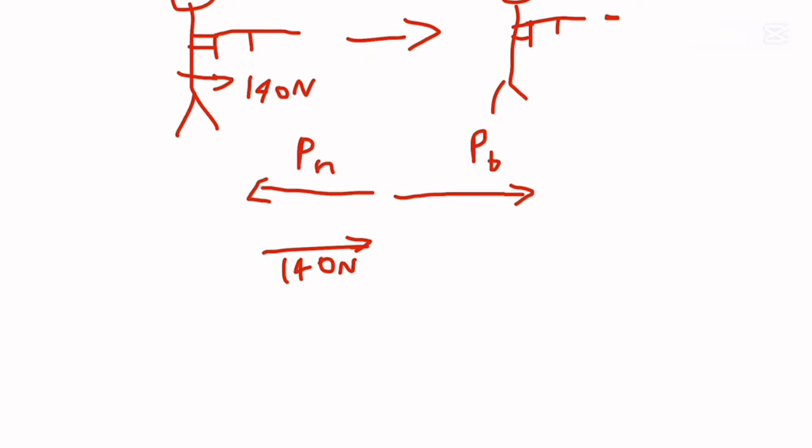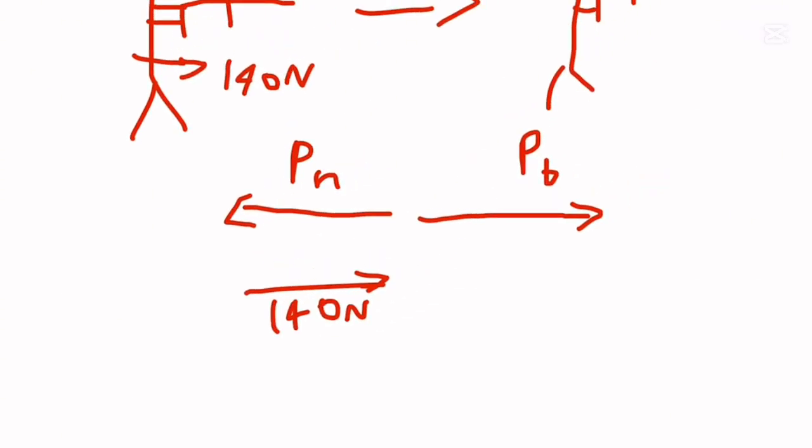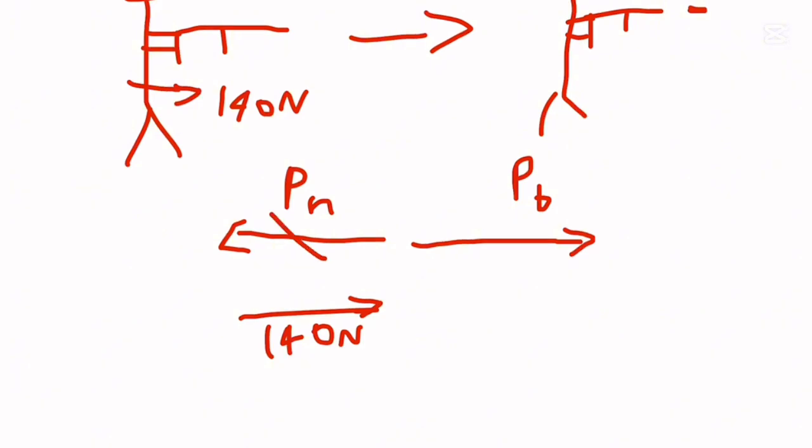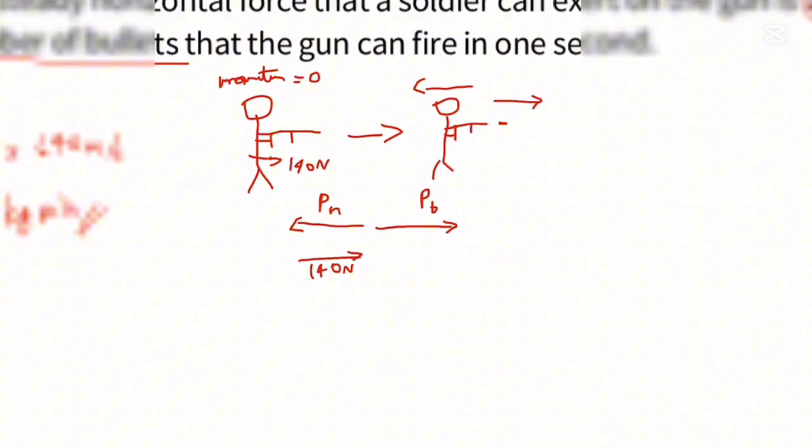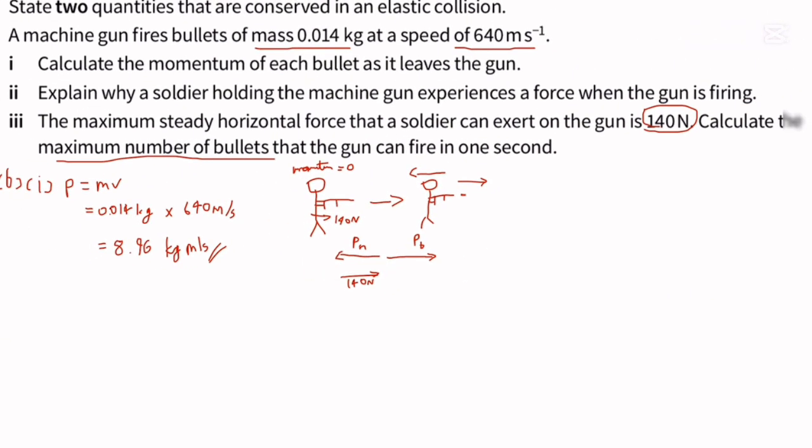As they cancel out, the bullet still has its momentum, and this doesn't break the conservation of momentum. The soldier is basically canceling out the backwards movement with a force of 140 newtons. Then we calculate the maximum number of bullets the gun can shoot.